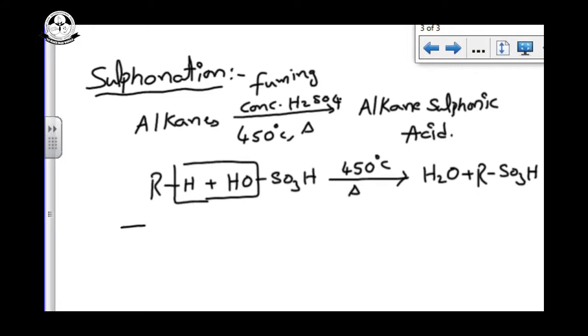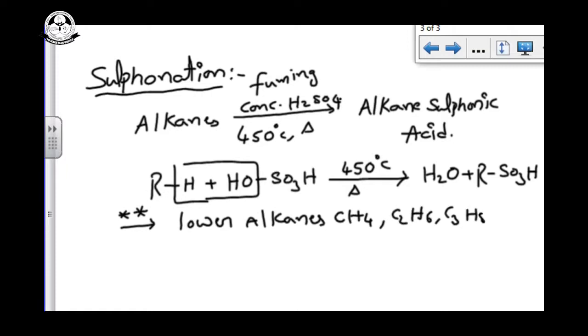The most important point to note for this sulfonation is that lower alkanes like methane, ethane, propane, etc. cannot undergo this reaction.